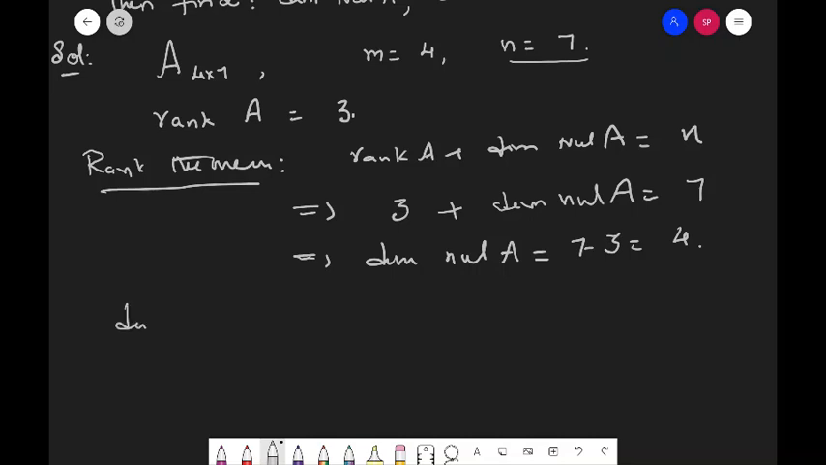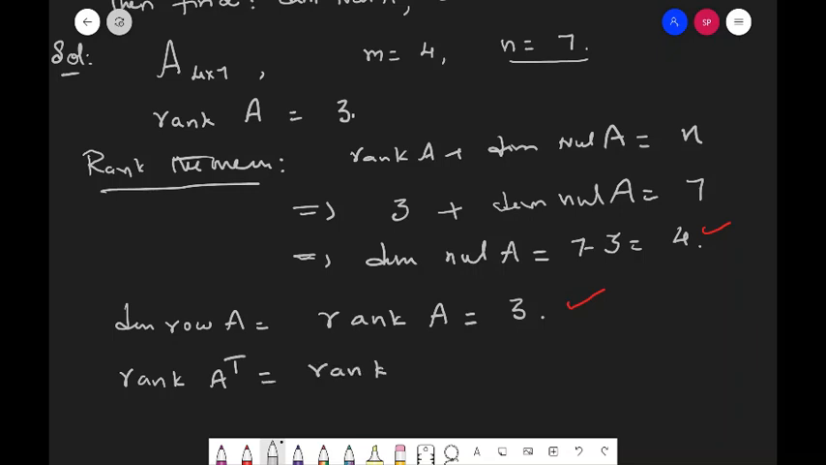Then next we have to find dimension row A. Dimension row A is equal to rank of A. So that is equal to 3, and the second one is done. And the third one is rank of A transpose, which is nothing but rank of A. So that is also equal to 3. The third one is also done. Now let us look at another example.